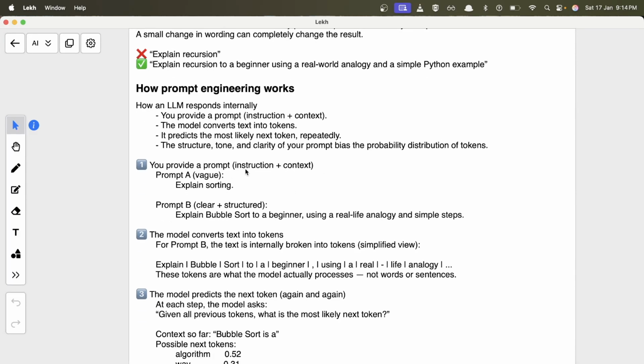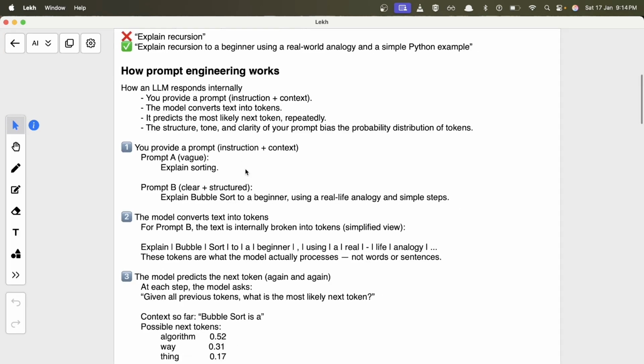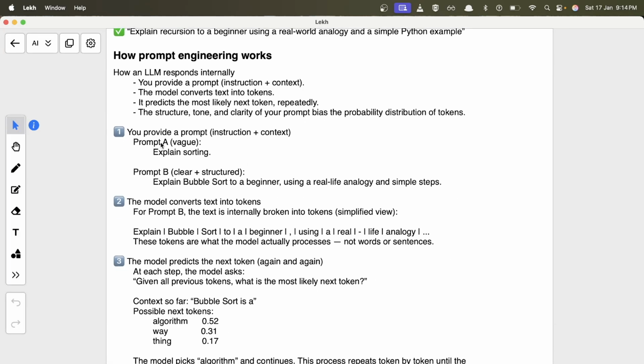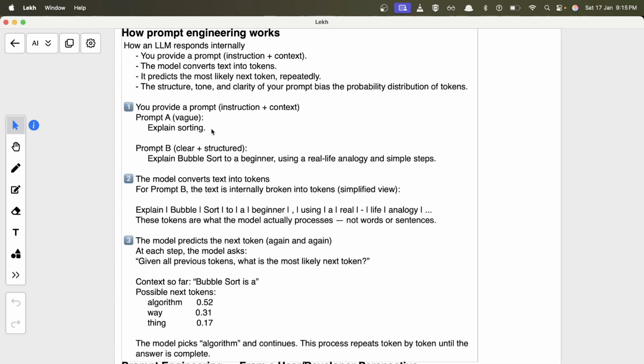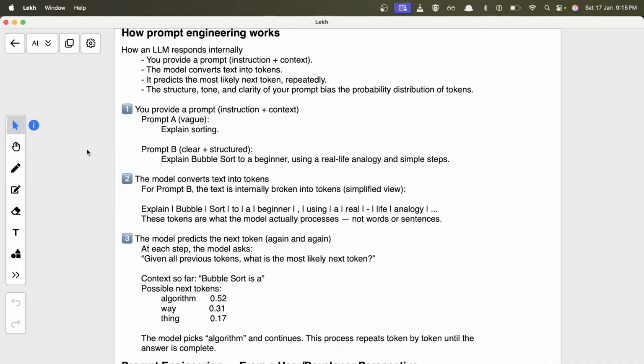So you provide a prompt where you provide your context and an instruction. Let's say prompt A is very vague, like explain sorting, or maybe prompt B is a clearer, structured prompt, like explain bubble sort to a beginner using a real life analogy and simple steps. In the vague case, it will not know that you are talking about bubble sort. It will just explain sorting, and maybe it contains an example of merge sort or some other sort. But if you want something, you have to mention it in the prompt.